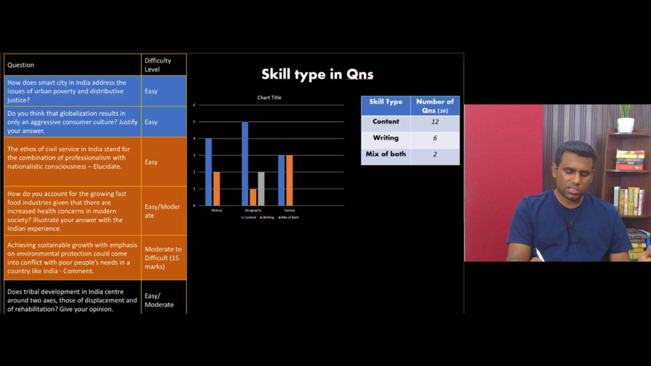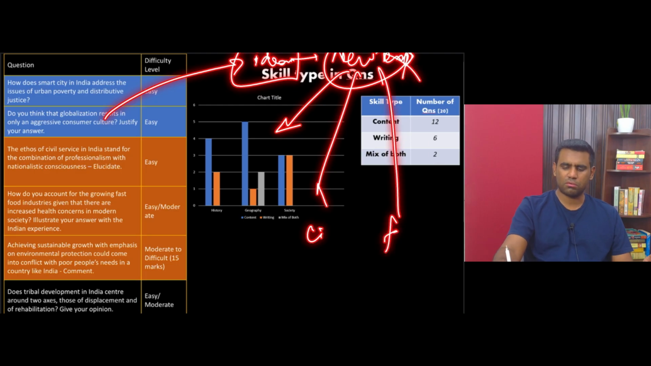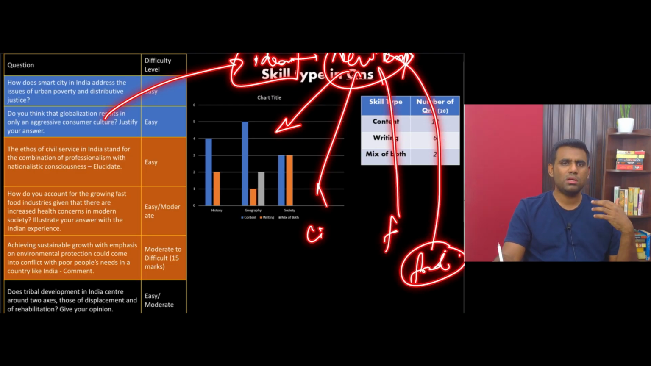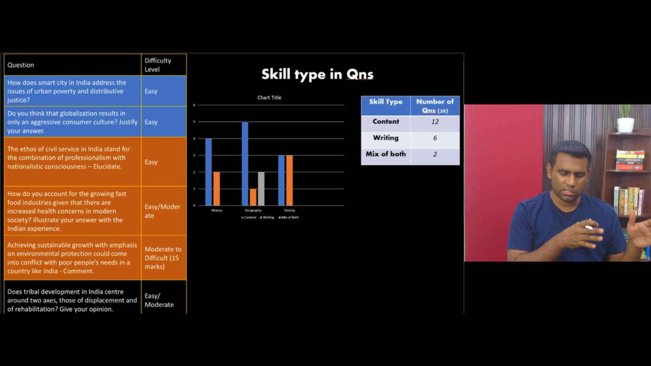And do you think globalization results in only an aggressive consumer culture? Justify your answer. Yes, globalization exposes you to multiple ideas, and it's human nature to crave new experiences, right? Be it clothing, cinema, fashion, food, whatever it is, it's a human mindset. It's the nature of human curiosity to explore something new, right? And globalization brings so many choices before us, so automatically it leads to some form of consumerism. But where the consumerism stops depends upon the paying ability of the consumers, right? So you have to take it in this direction.